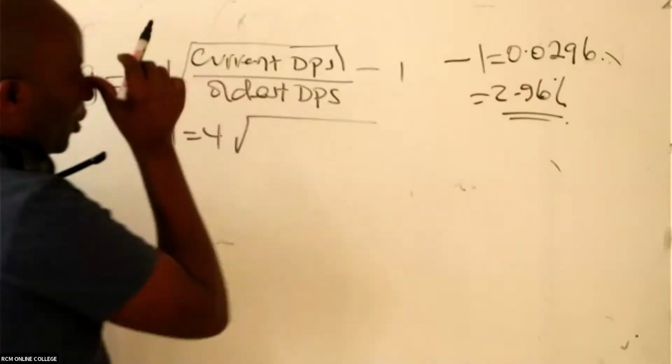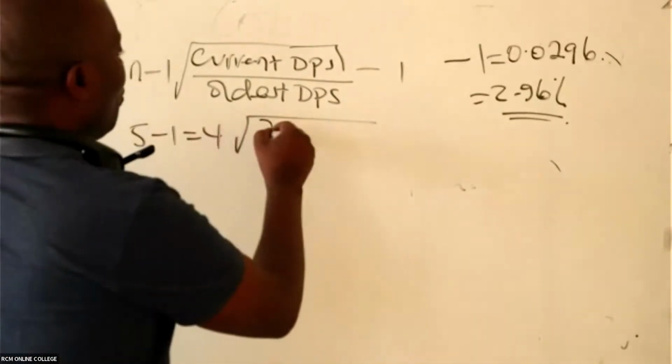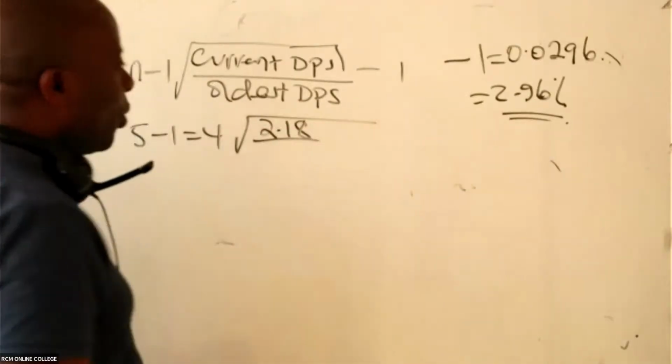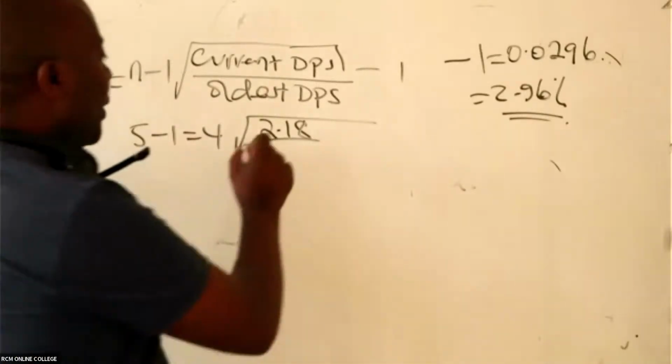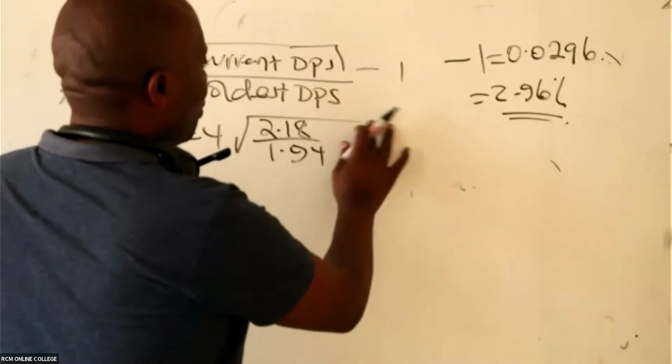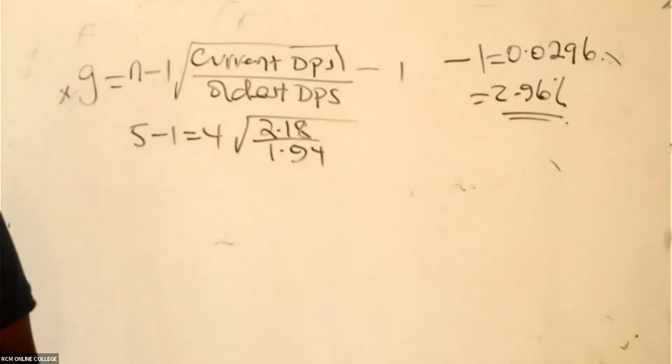So the 4th root of the current DPS, the most current is 2.18, all over the oldest DPS, which is 1.94. I will do this separately and take away 1 later.